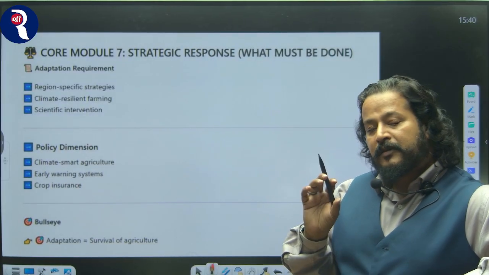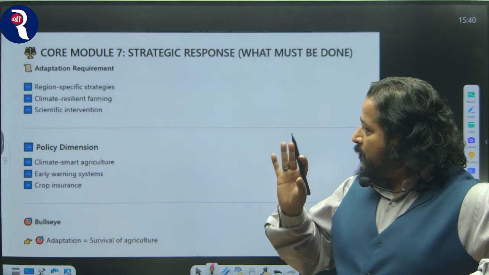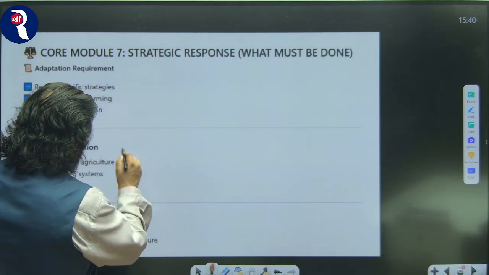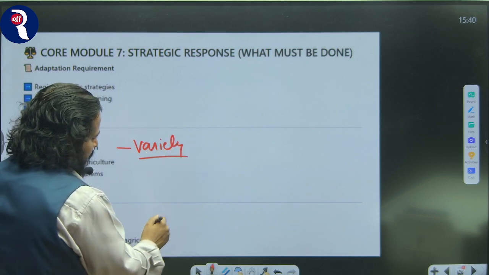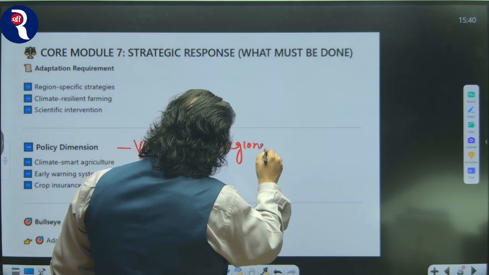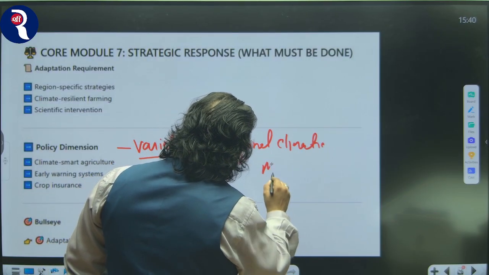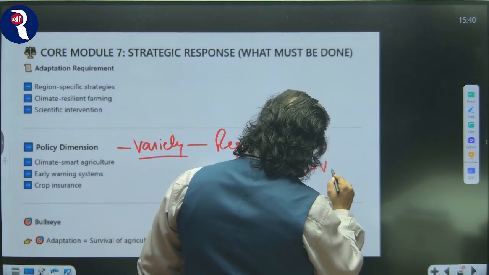Now, what is the strategic response? What should be the strategy to deal with this crisis? Region-specific strategies are needed because we have a huge variety of mangoes. So what do we need? We need regional climatic models aligned with the mango variety.